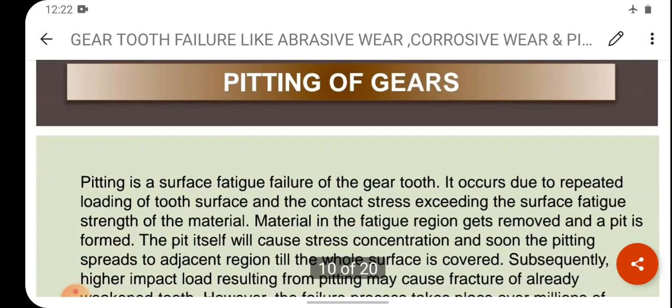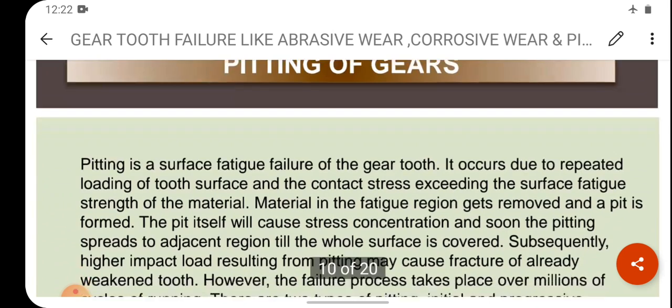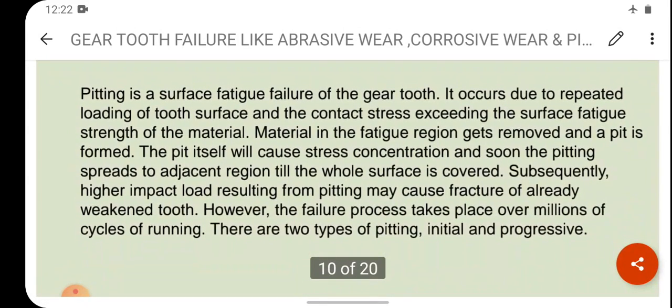Now we will discuss a very important point, that is pitting of gears. What is pitting of gears? See here, pitting is a surface fatigue failure of the gear tooth. What is this? Pitting is a surface fatigue failure of the gear tooth. I already explained in the last video lecture what fatigue is, because the cyclic load is acting repeatedly on it.